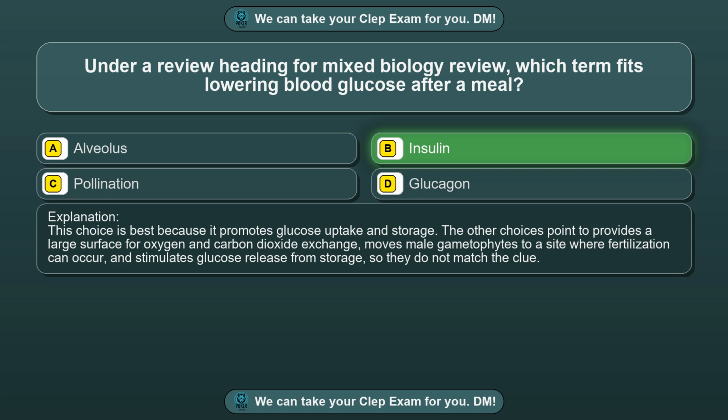This choice is best because it promotes glucose uptake and storage. The other choices point to provides a large surface for oxygen and carbon dioxide exchange, moves male gametophytes to a site where fertilization can occur, and stimulates glucose release from storage, so they do not match the clue.